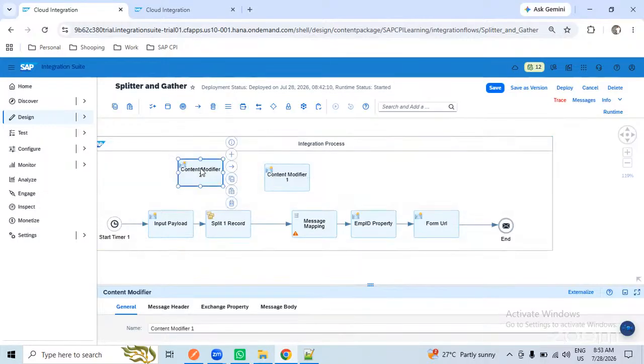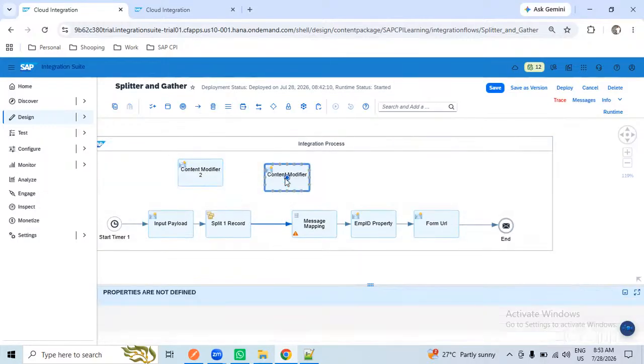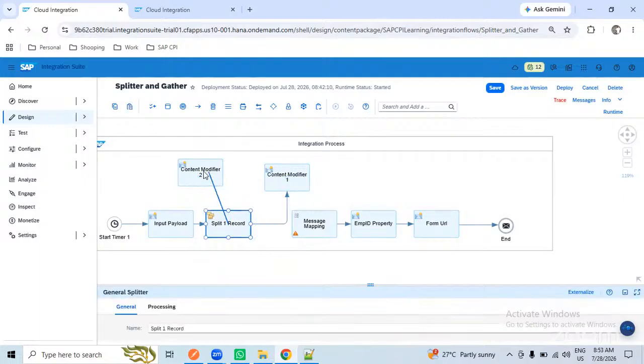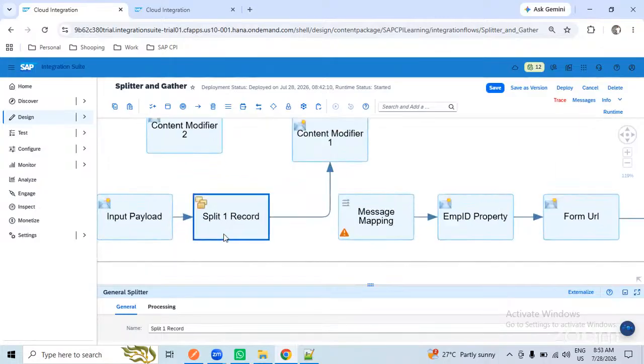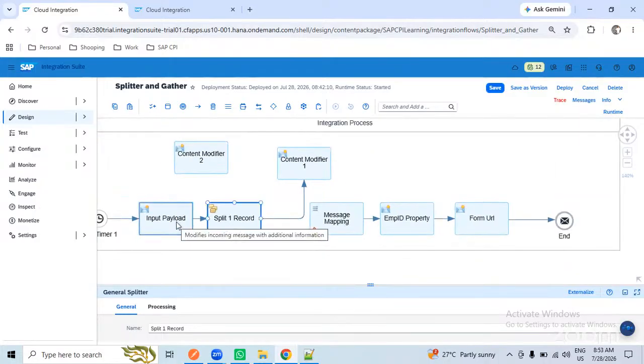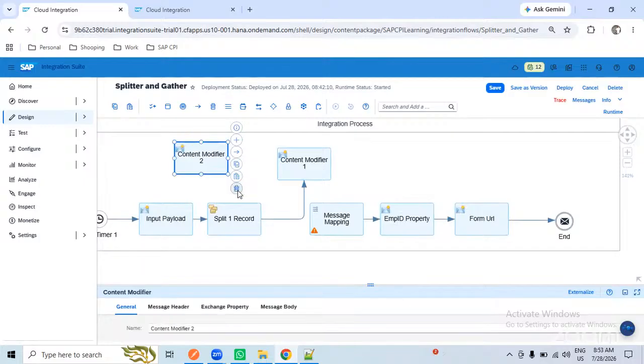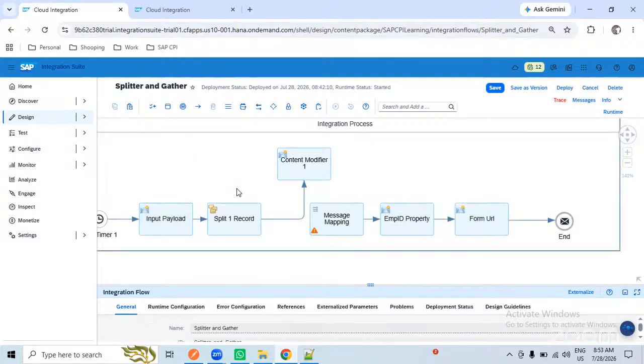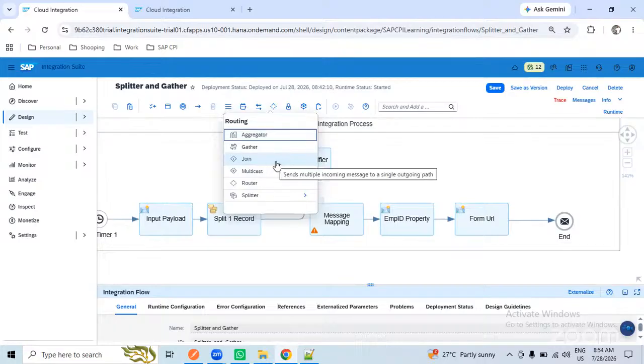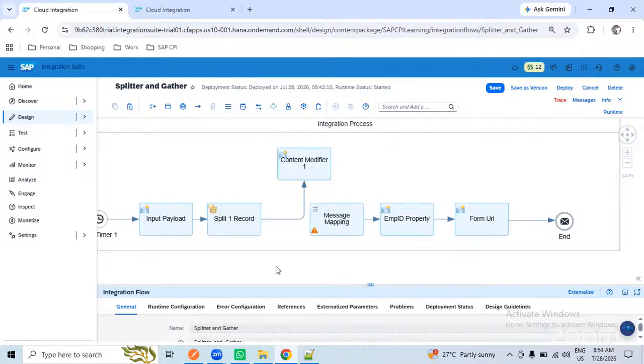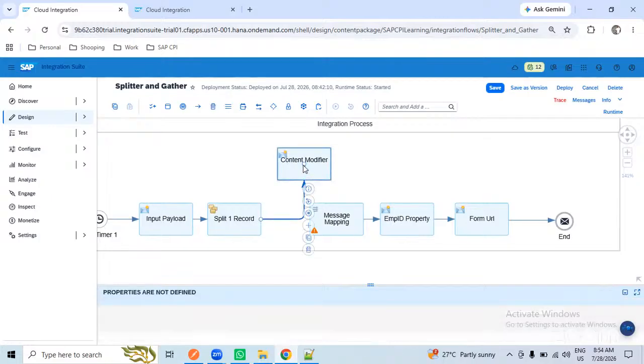Okay, 1 minute. So I have used 2 content modifiers. I have connected to this one, and you are trying to connect this one to another content modifier. Yes. So we cannot connect. Okay. Only one connection to the splitter. Okay. So we can't use it like a filter. No, we cannot. A router can be connected to multiple parallel functions, and the multicast also the same, but this is not possible. Okay.